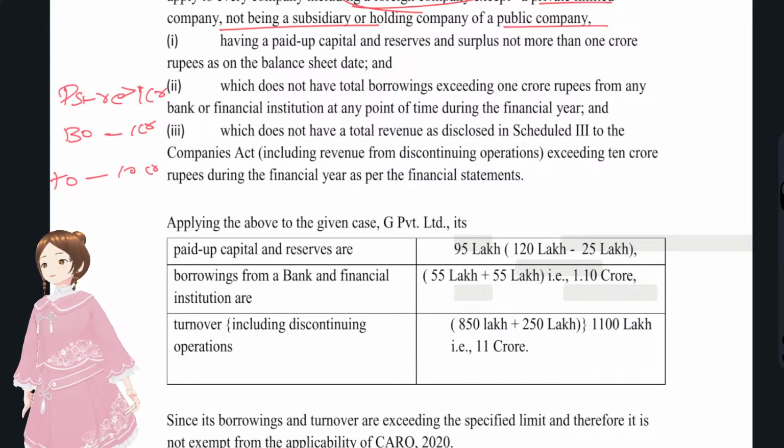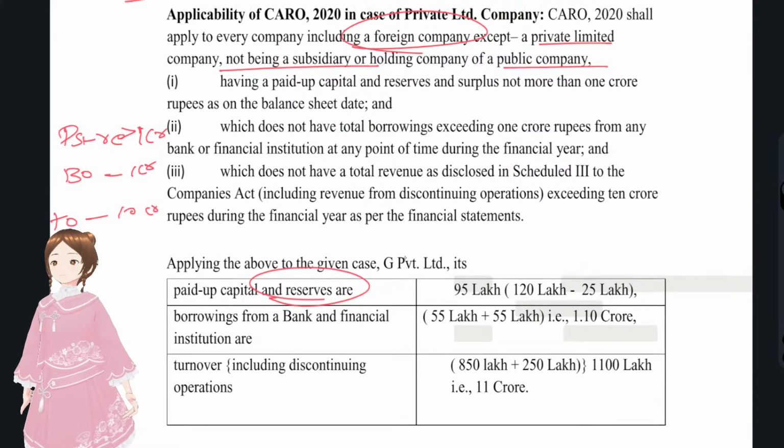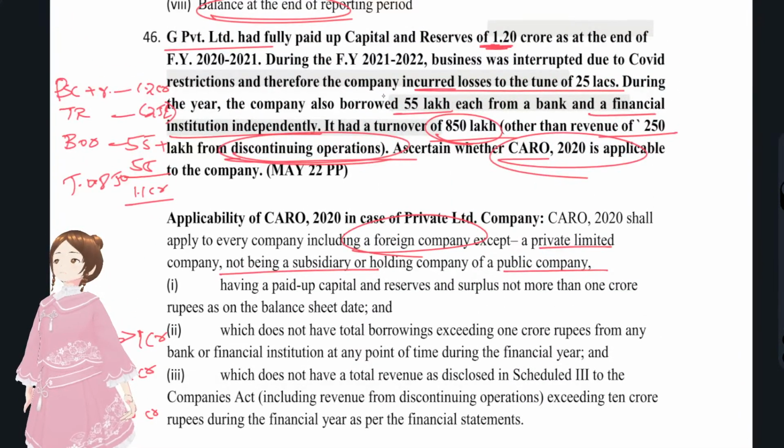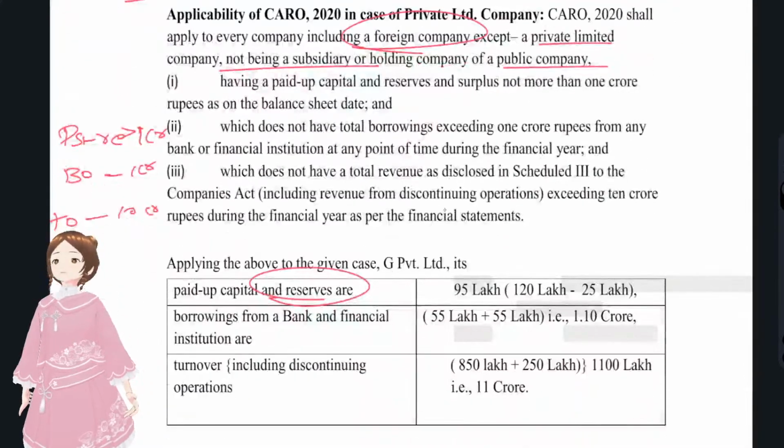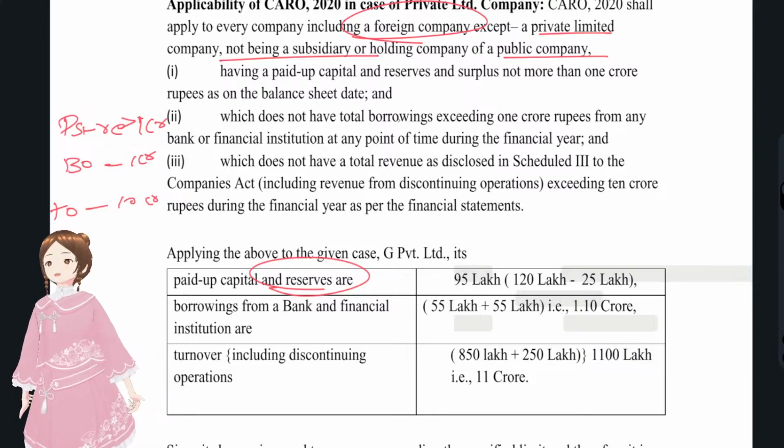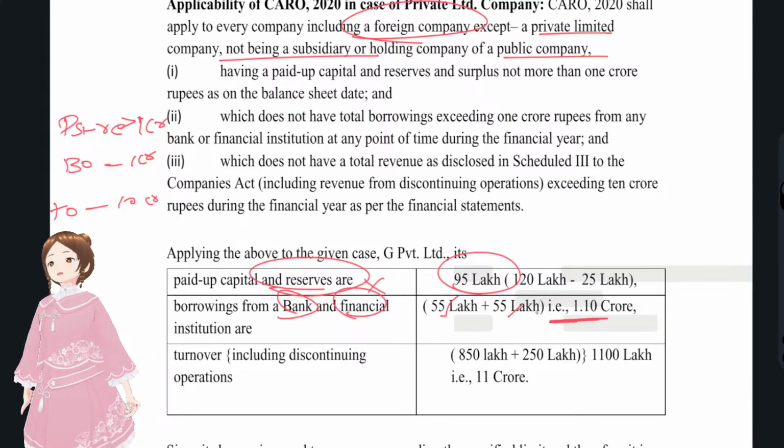You see, we'll see here. Paid up share capital plus reserves is 1.2 Cr, but it had got losses. Previous year losses is 25 lakhs. So you have to reduce reserves, negative P&L reserve. So 95 lakhs. It did not exceed 1 Cr. So not applicable here. Okay, borrowings from a bank and financial institution 1.1 Cr, 55 lakhs each. It touched 1 Cr, so CARO is applicable here.